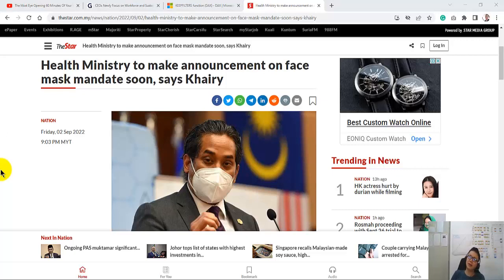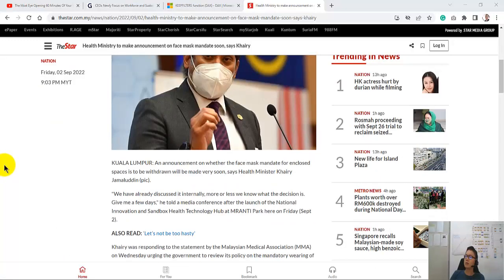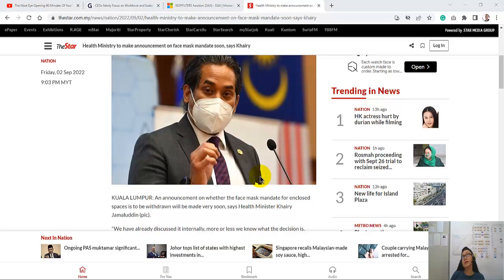Why is it that the Health Ministry of Malaysia announced that the face mask mandate is to be withdrawn? Is it that they woke up, found that today is good weather, and said, okay, let's just remove it? No, of course not. It is a decision driven by data.